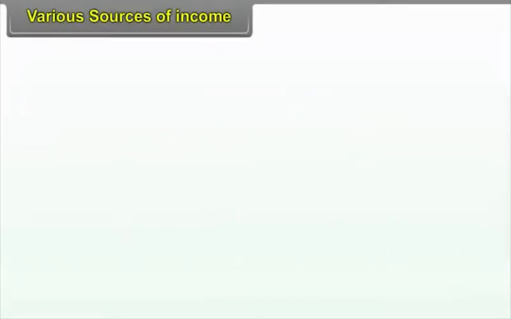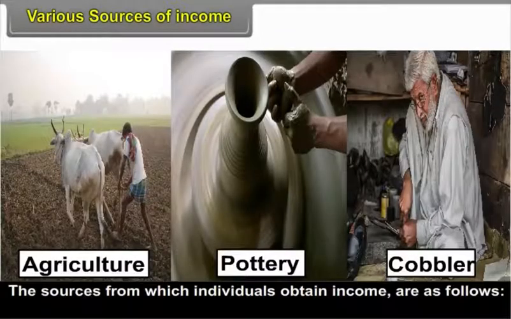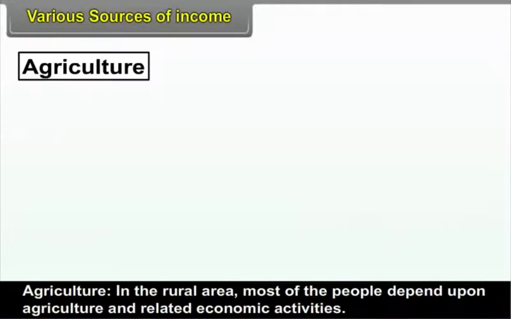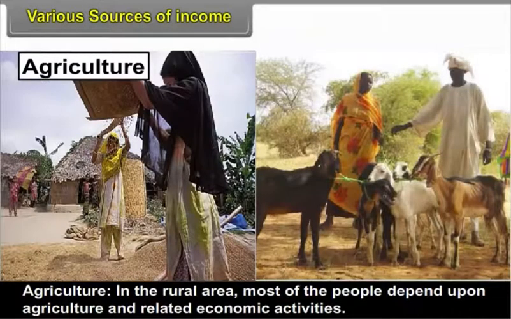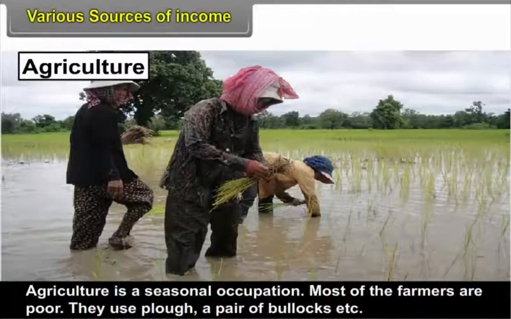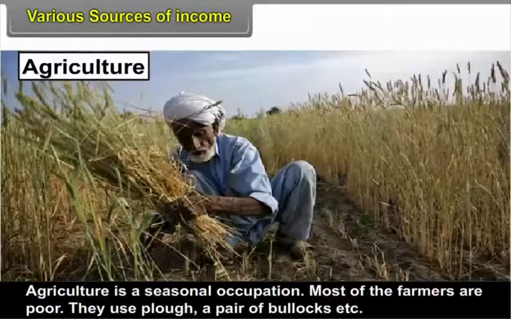3.3, Various Sources of Income. The sources from which individuals obtain income are as follows. Agriculture. In the rural area, most of the people depend upon agriculture and related economic activities. Agriculture is a seasonal occupation. Most of the farmers are poor.